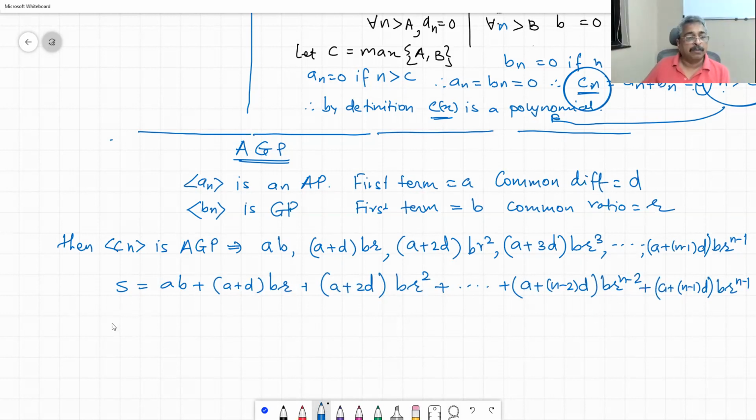Okay, so find the formula for S. I mean, this is one way of doing it. What is the other way of doing it so that we can get S? I give you 5 minutes.